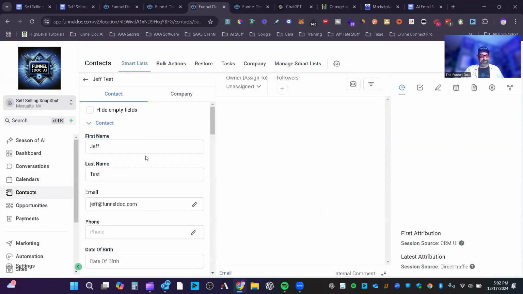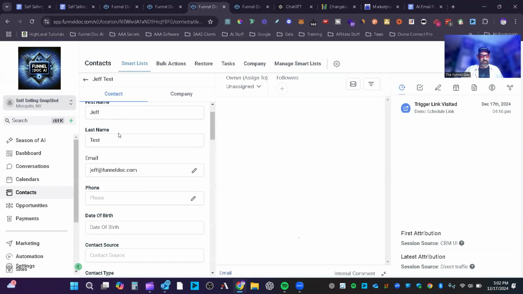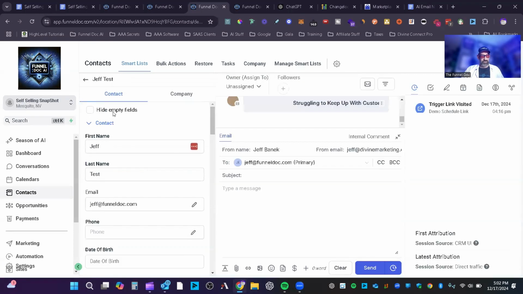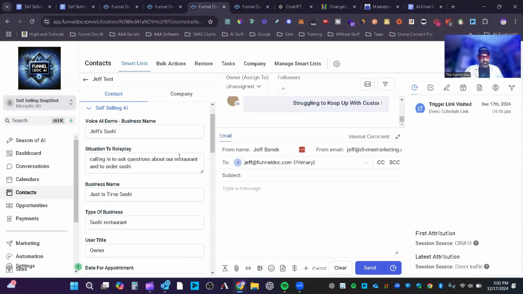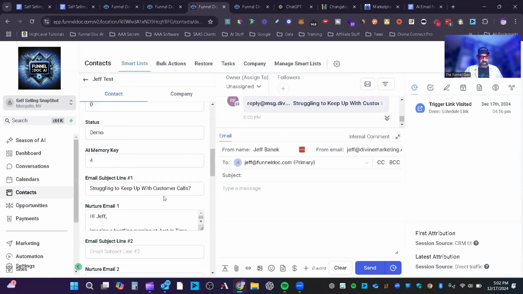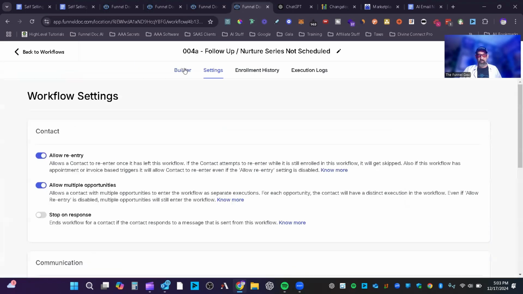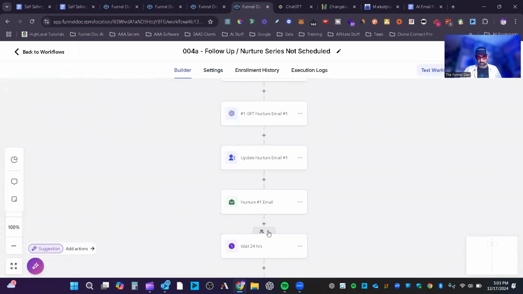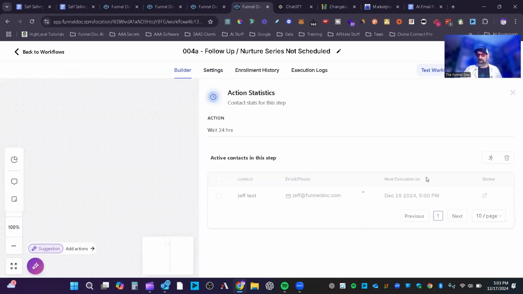And I'm so excited about this. This is so cool. So then you come through. Let's close this first folder. So we'll just get to the actual folders themselves. Here's the selling Jeff Sushi, all the different stuff. You'll see here's the memory key created. Here's the subject line. Here's email number one. Now we're going to jump in. I'm going to push myself through. So you'll see I'm waiting at the 24-hour mark right now. Boom. So I'm going to push it through, and now you'll get to see what the second email looks like.